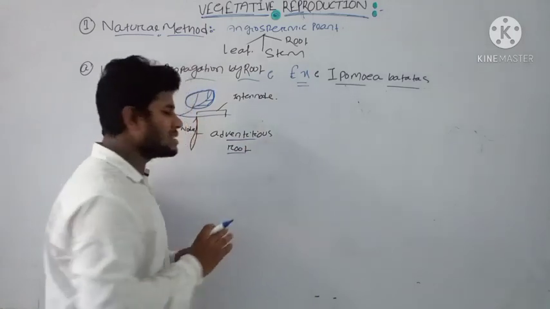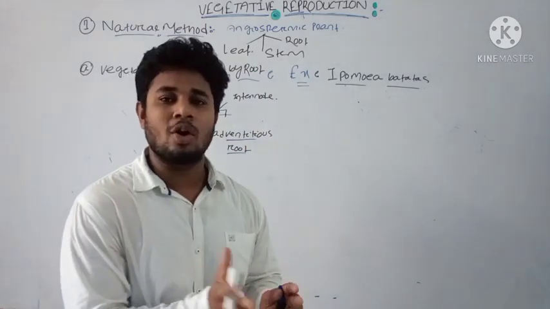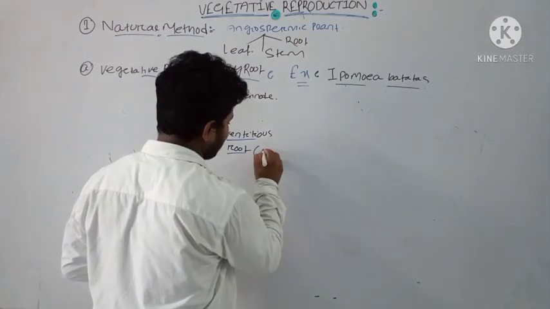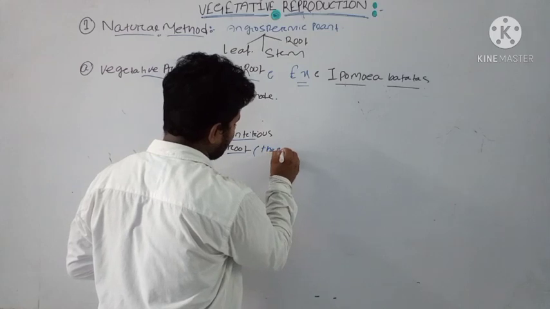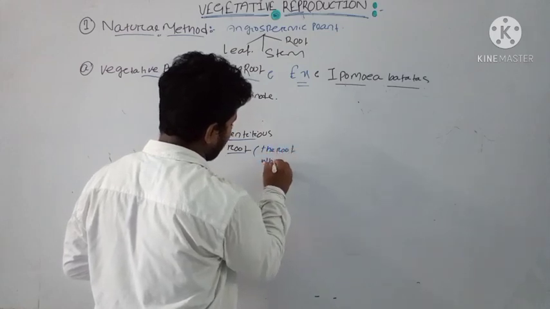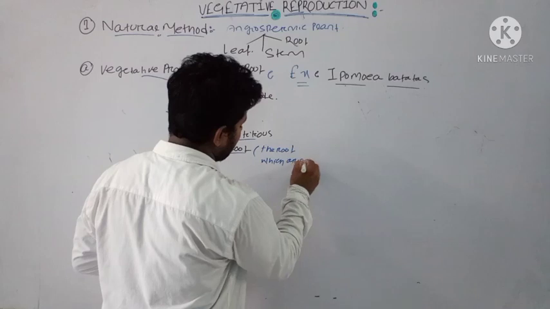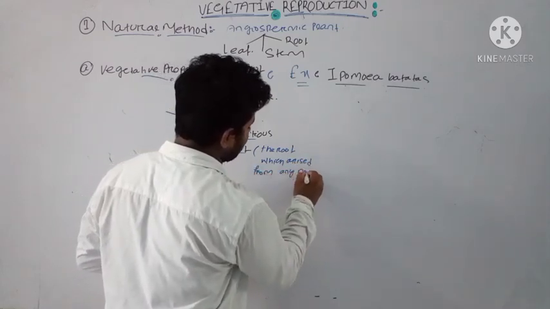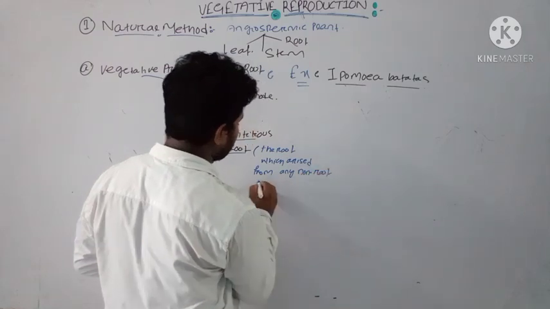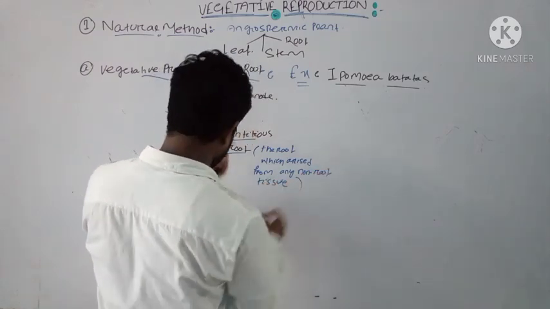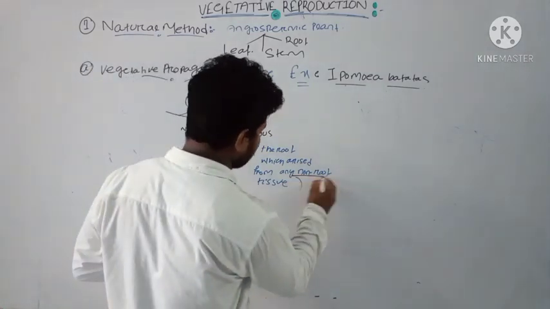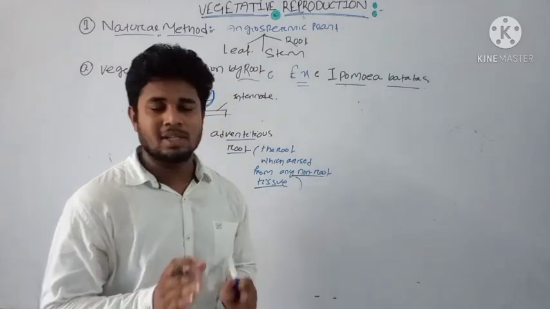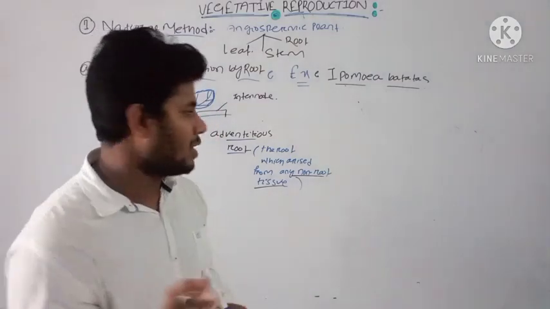The adventitious root is a root which arises from any non-root tissue. What is non-root tissue? We already know that a seed has two parts.